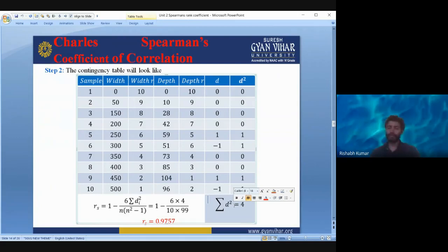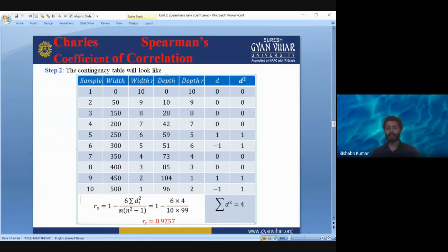So now we can calculate the Spearman's rank correlation coefficient. What was the formula? If you remember, this is the formula: 1 minus 6 sigma di square divided by n in brackets n square minus 1. We will just substitute, but we have to substitute here only the value of d square, that is 4. And what is n?